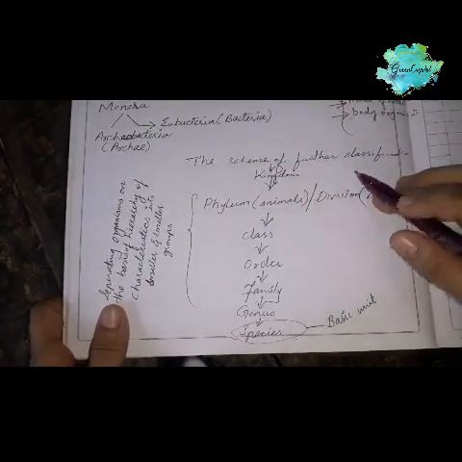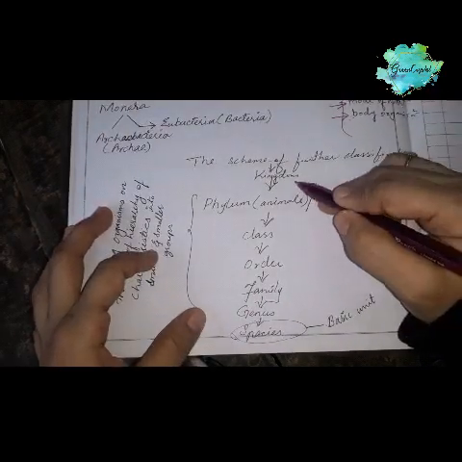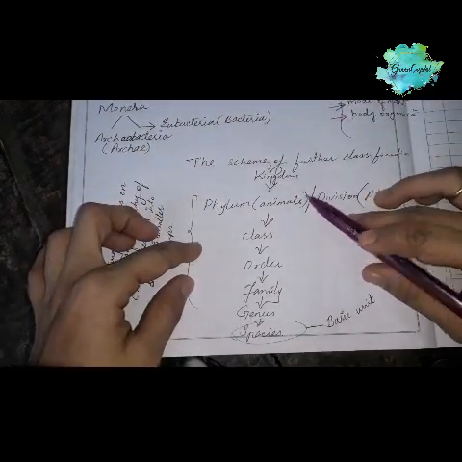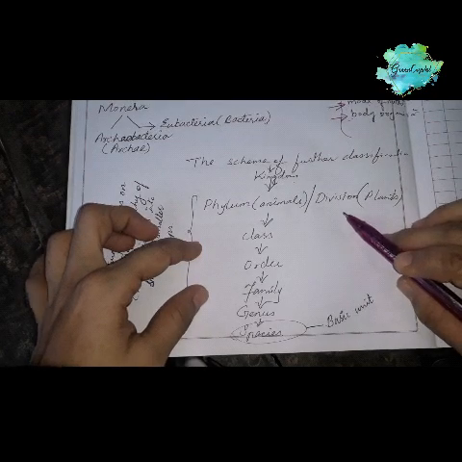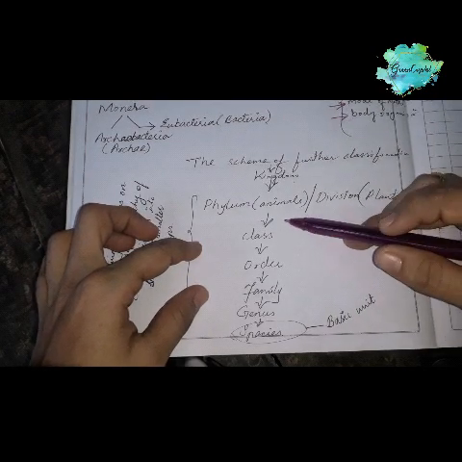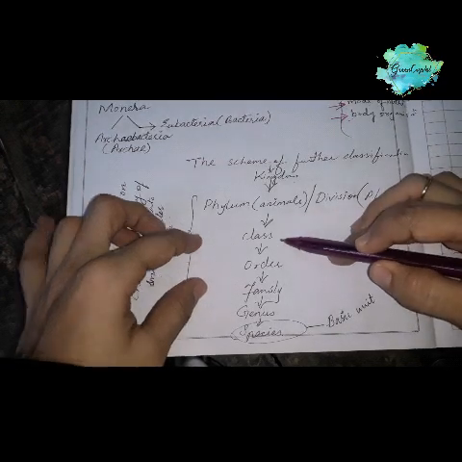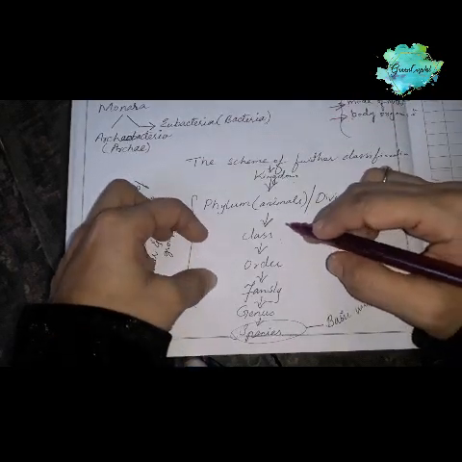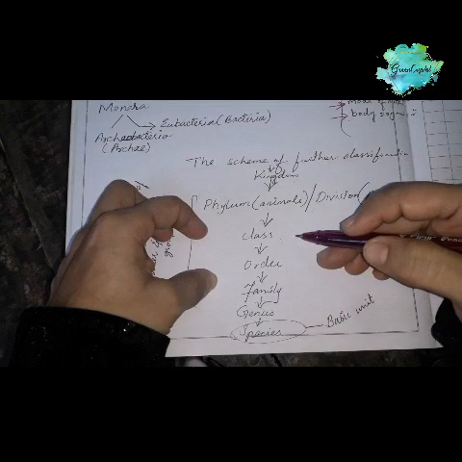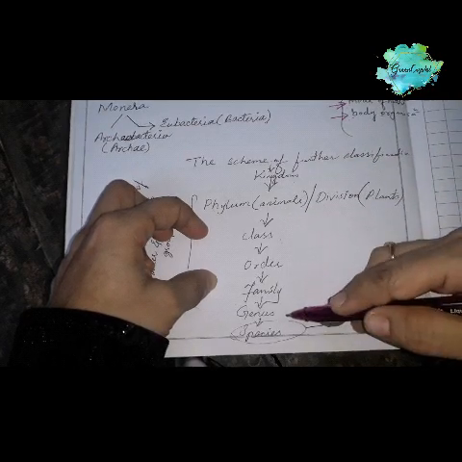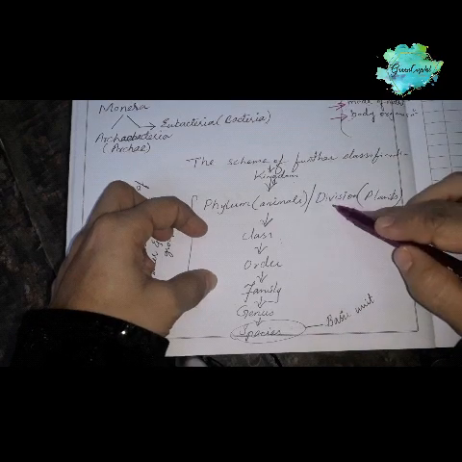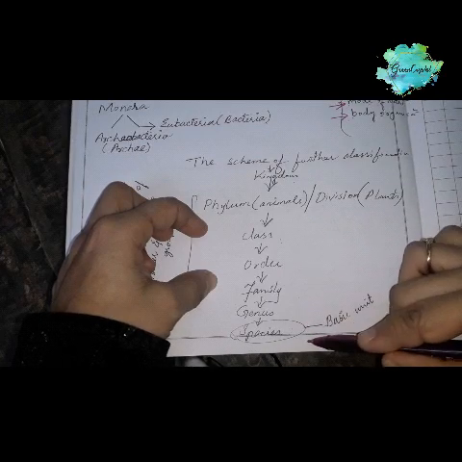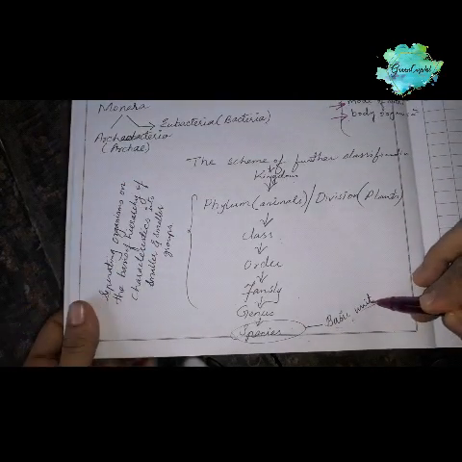In the scheme of further classification, first we have the 5 kingdoms. These may be divided into phyla for animals, and for plants we say divisions. Then class, order, family, genus, and lastly species. Species is the basic unit of organisms.